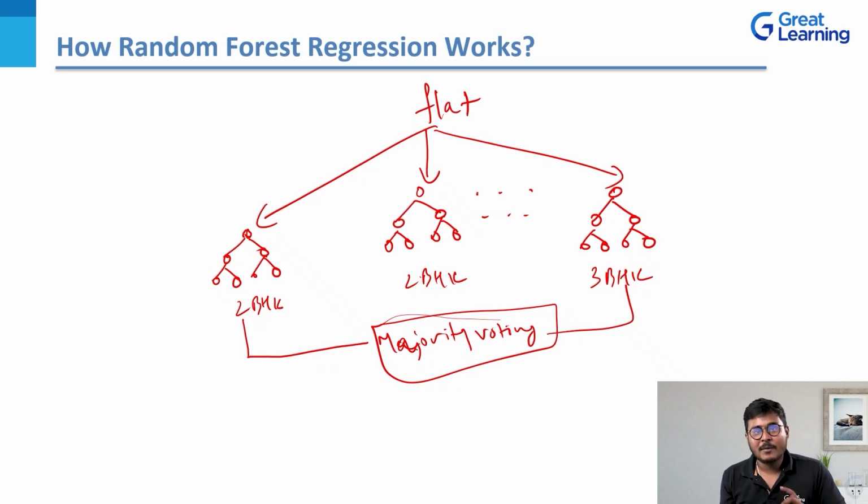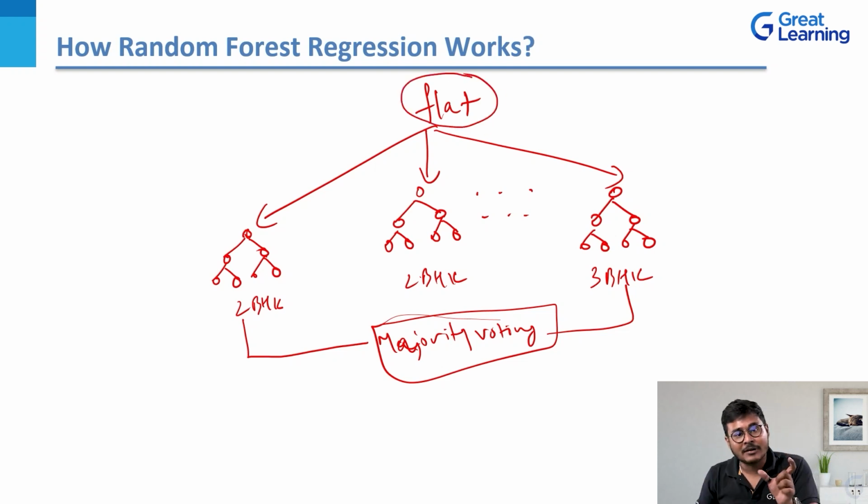And let's say a lot of people voted for 2 BHK. When you're choosing the flat, your flat is your test input. Then the flat has multiple individual decision trees. If you remember, I started this presentation by showing you how you build one decision tree where you look for a flat, going for a posh locality. If it's available, what is the cost? If it's not available, what is the cost? What are the amenities? That was one decision tree. Then I built another decision tree on top of that, which came from a different perspective. Here I'm trying to bring all these individual decision trees under one umbrella, which is the flat, that acts as your input class.